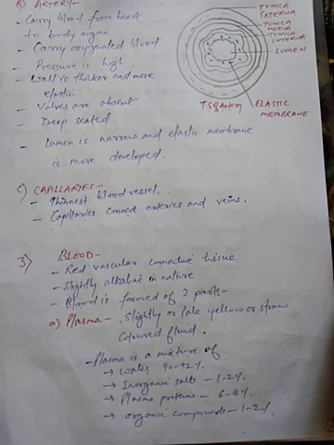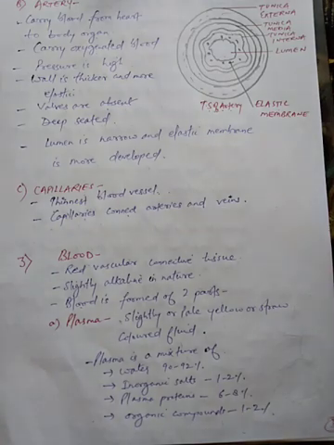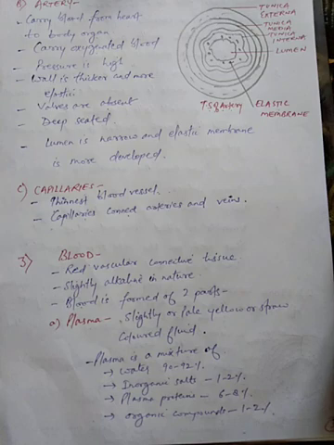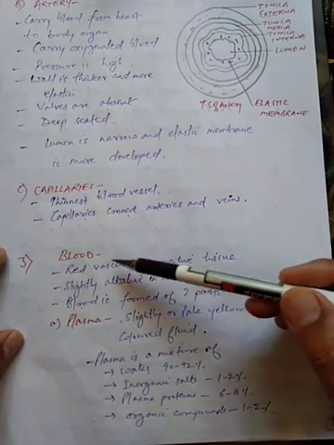And the major function is, you all know that the blood contains a pigment which is known as hemoglobin, and that hemoglobin has high affinity for oxygen, means it binds with oxygen and takes oxygen to different parts of the body.